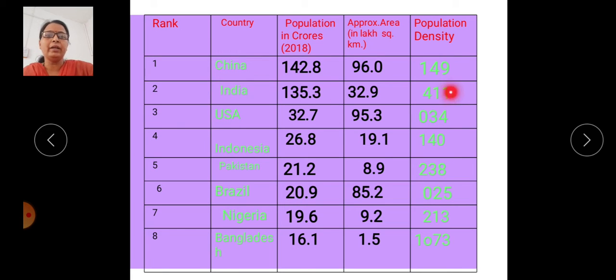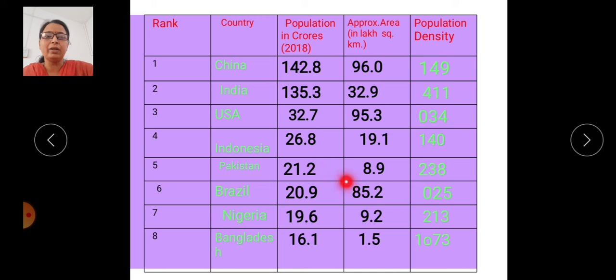Then India: the population density is 411 per square kilometer. Then the USA has only 34 persons per square kilometer. About Indonesia, this is an Asian island country. It has 140 people per square kilometer. It is near the density of China, but the area is not as large as China's. So compared to the area, the population is high.